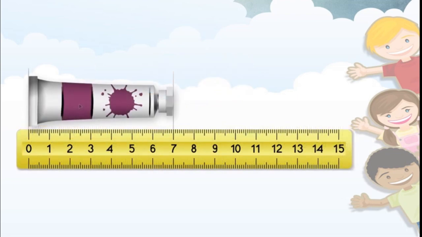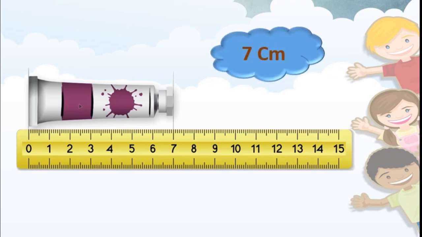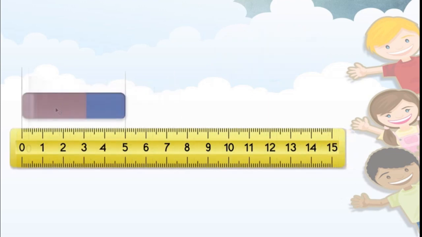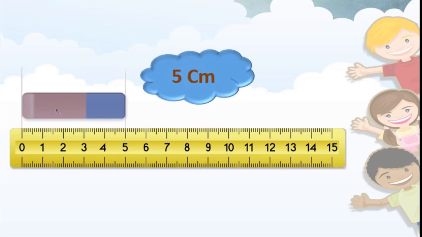What is the length of this tube? Started from 0 up to 7 means that is 7 centimeter. Isn't it? See, this is an eraser. The length of the eraser is 5 centimeter. Correct?